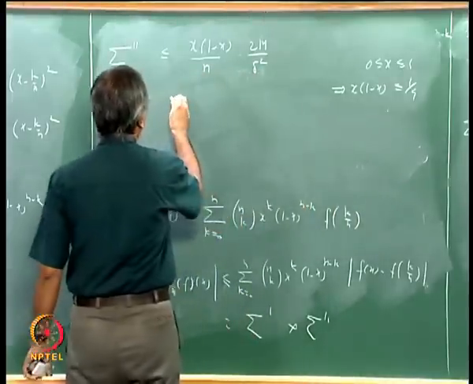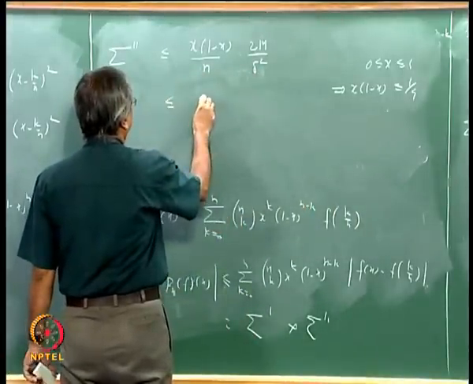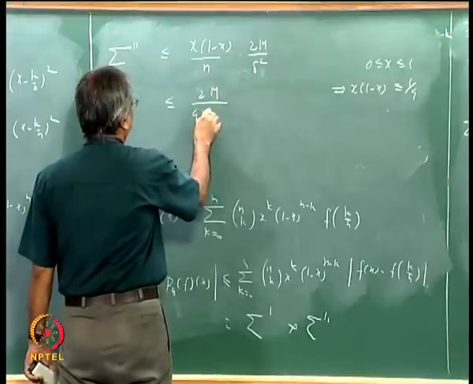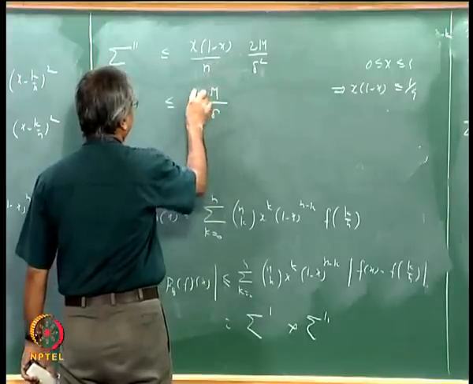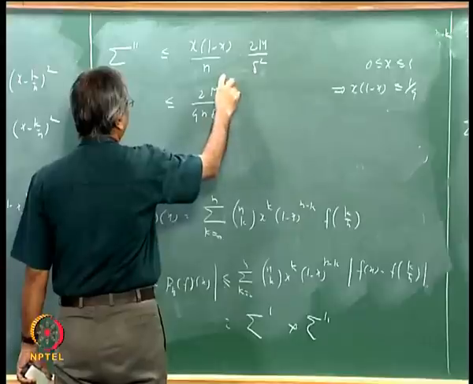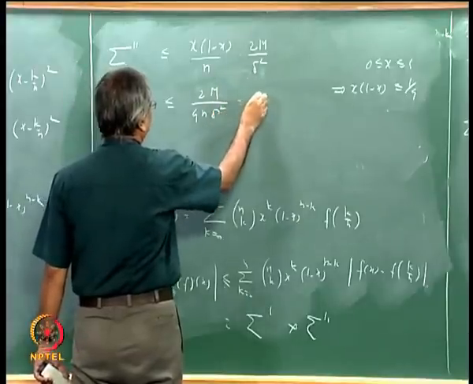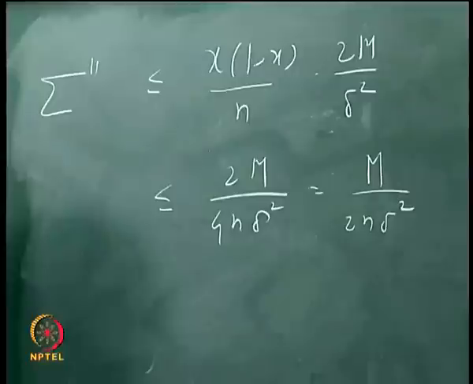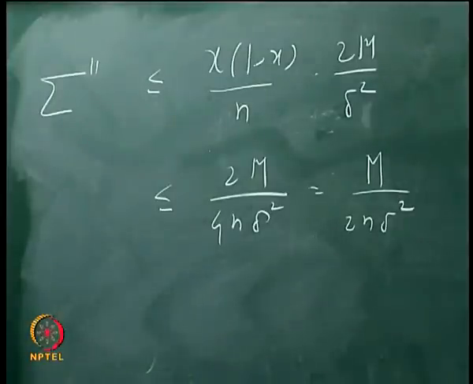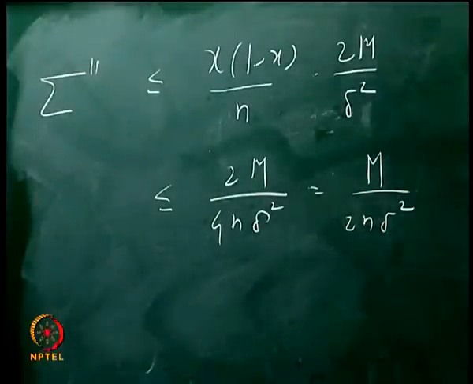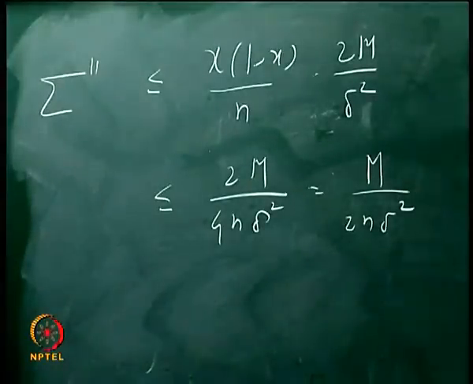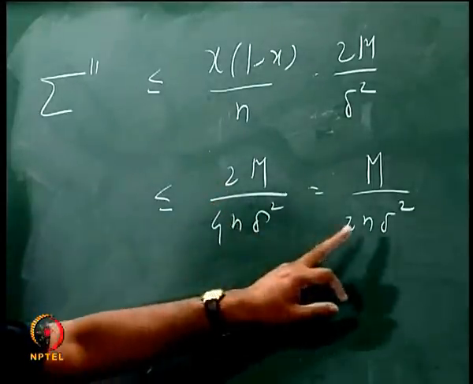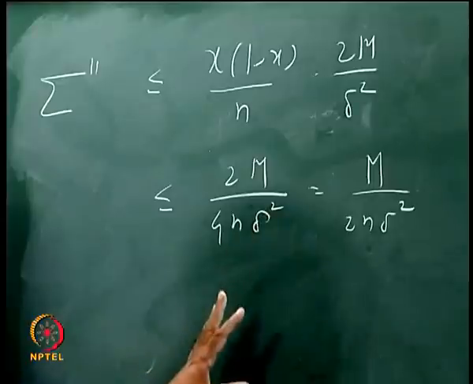So using this, what we will get is that this is less than or equal to 1 by 4 times 2m by n delta square, that is the same as m by 2n delta square, okay. Now is it clear that by choosing n large enough this can be made small, because this m and delta square are fixed, okay.